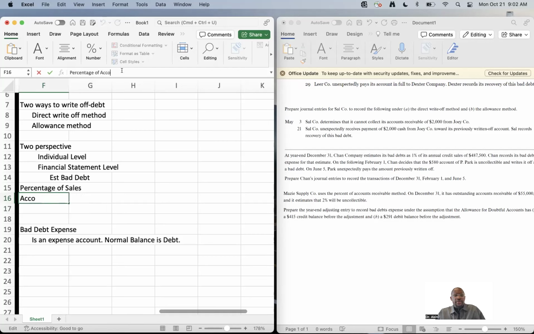So what's happening when we're looking at writing off bad debt from a financial statement level is that we're looking at the financial statements. More specifically, we're looking at our credit sales, and we're asking ourselves the question: of the credit sales that we have, how much of that is uncollectible? In other words, we're trying to be realistic with ourselves.